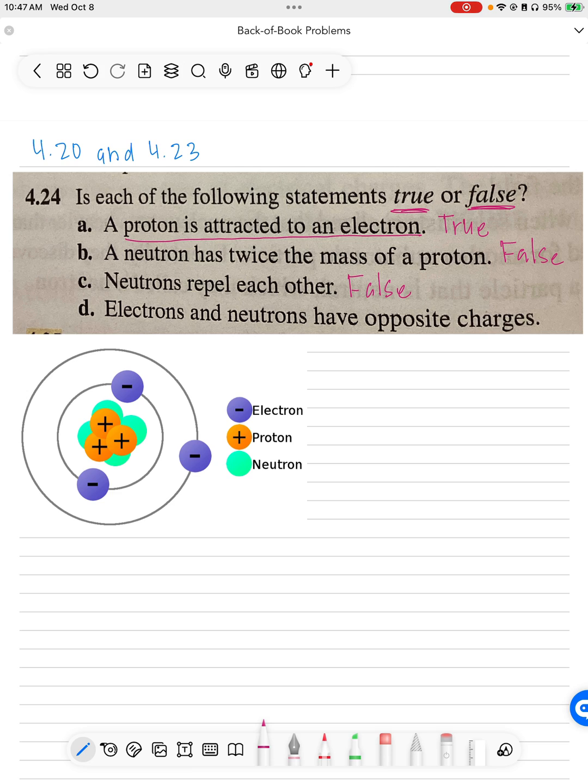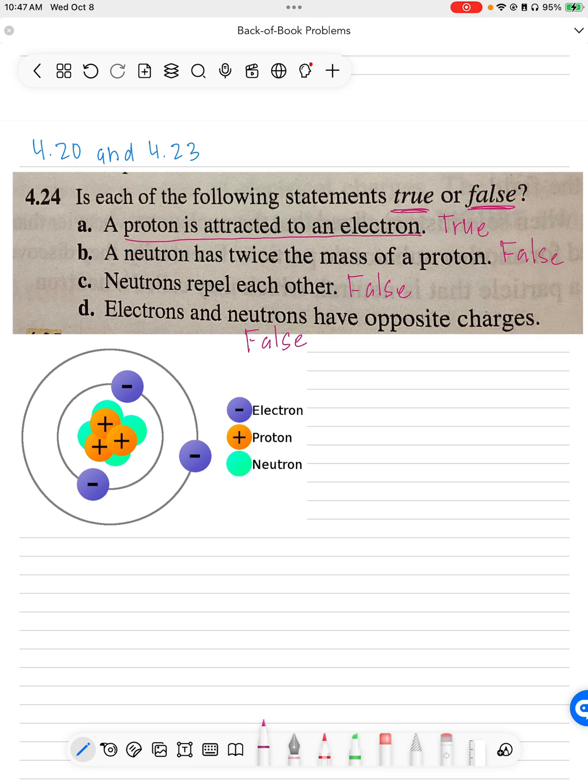And then the last question asks, electrons and neutrons have opposite charges. Well, we know electrons have a negative charge and neutrons have no charge. So they can't have opposite charges because a neutron has no charge. So that is also false.